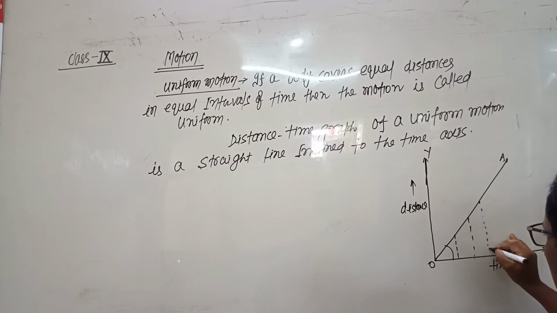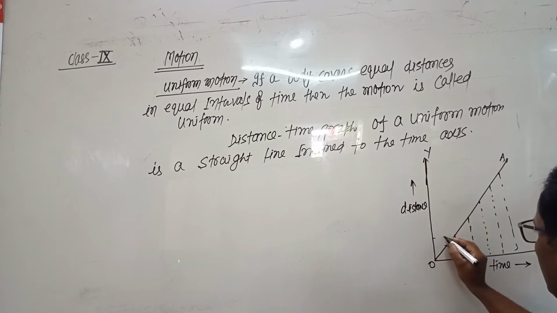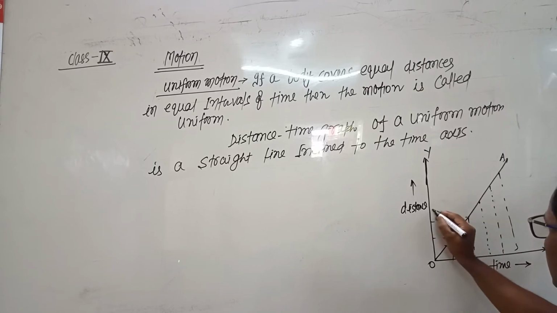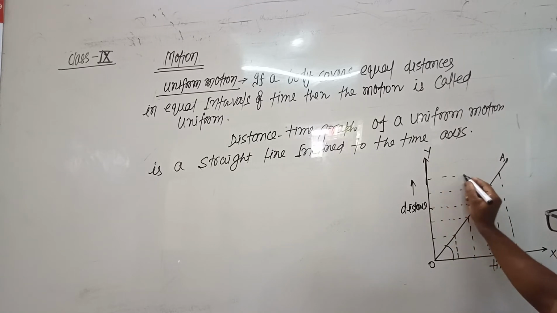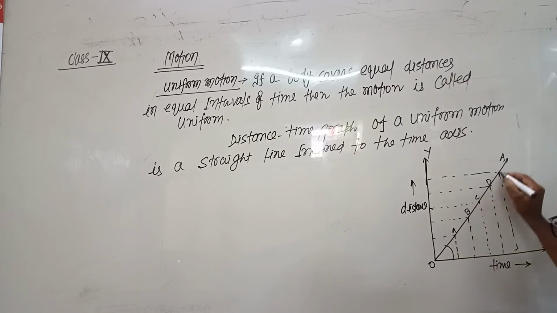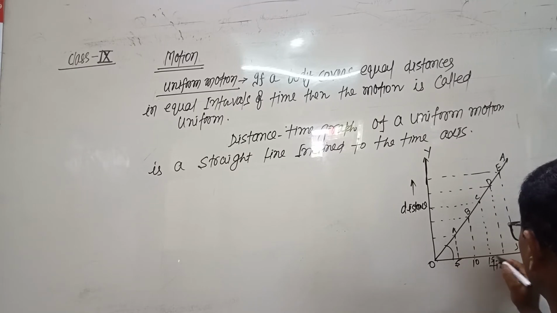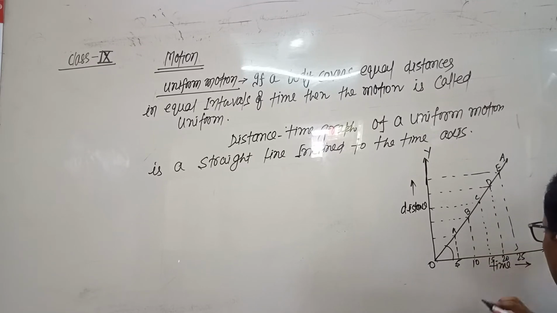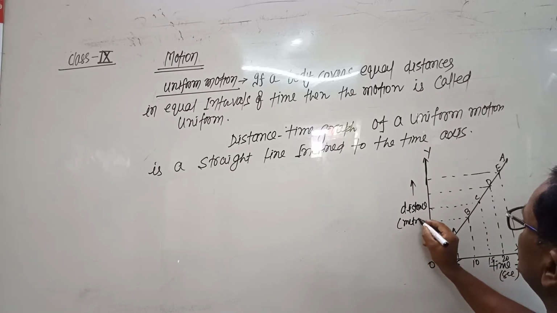Suppose we are taking few points on the graph. Name it A, B, C, D and E. Suppose time interval is 0 second, 5 second, 10 second, 15 second, 20 second and 25 second. Time is given in second and distance is given in meter.